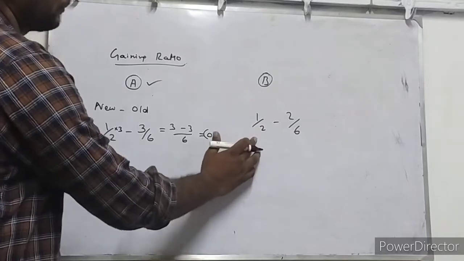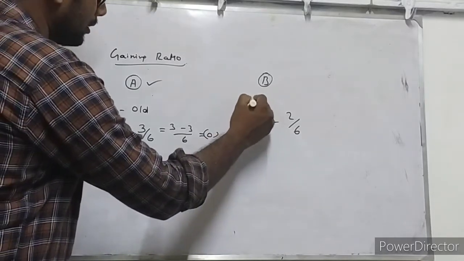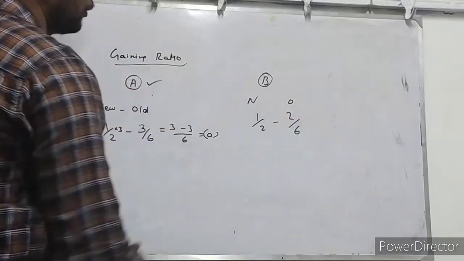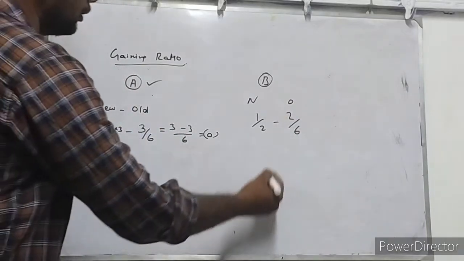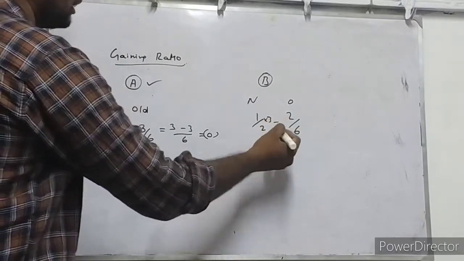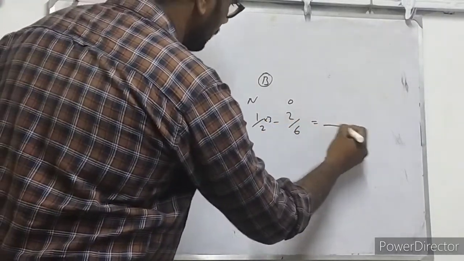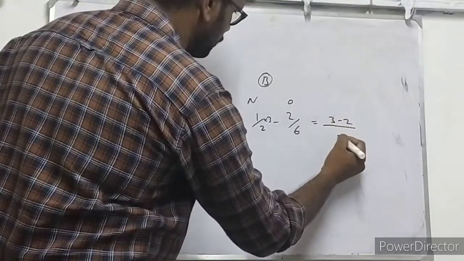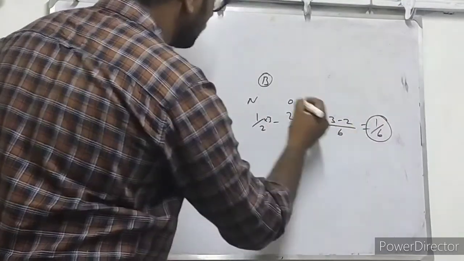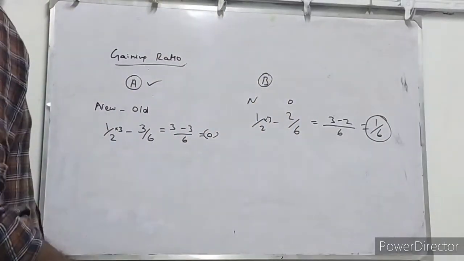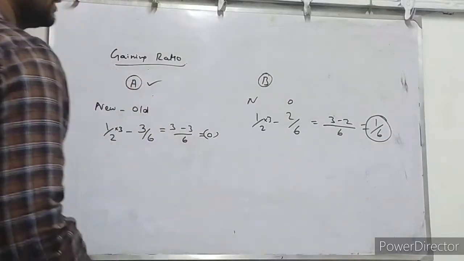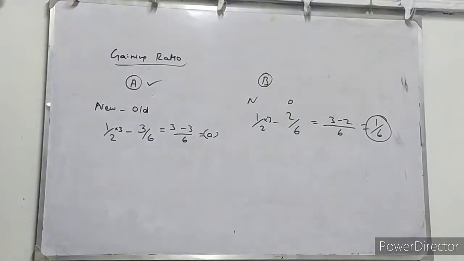So 1 by 2 is the new ratio for partner B. 2 by 6 is the old ratio for partner B. So 1 by 2, we are expecting base 6, so multiplied by 3. Anyway, 3 minus 2 divided by 6 is 1 by 6. Here partner B gains. That is, 1 by 6 is the gaining ratio for partner B.